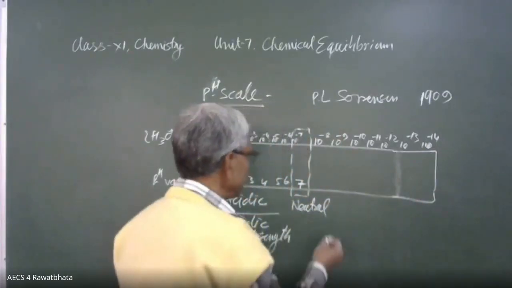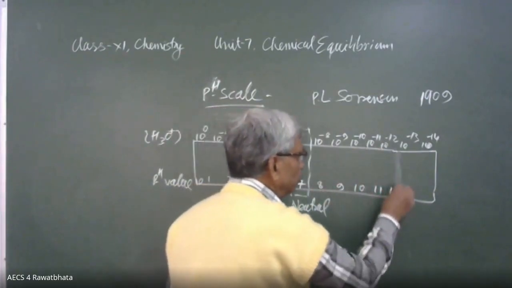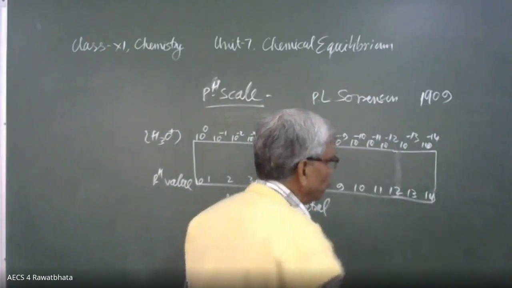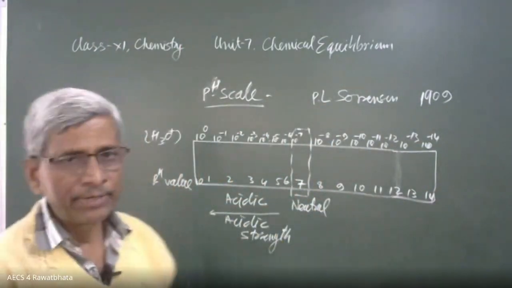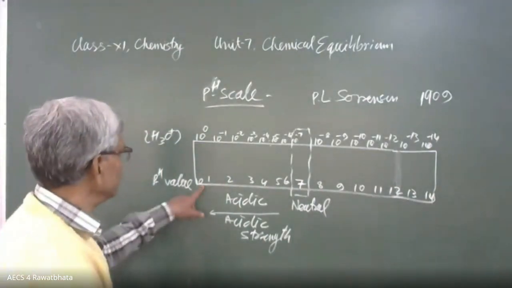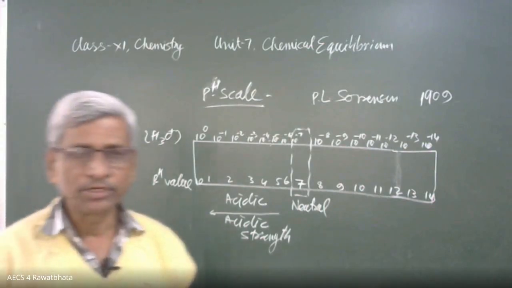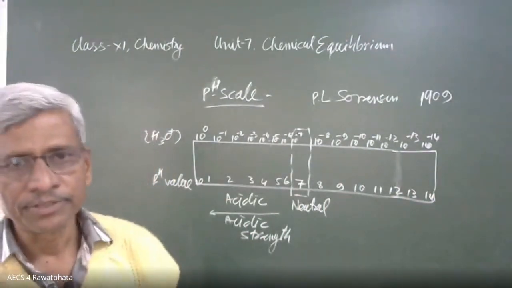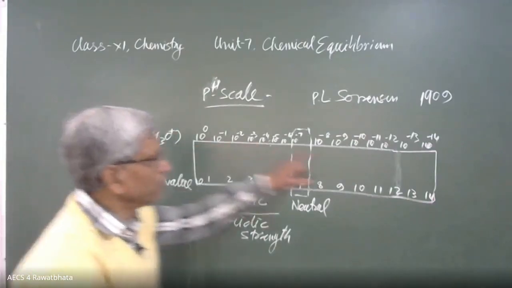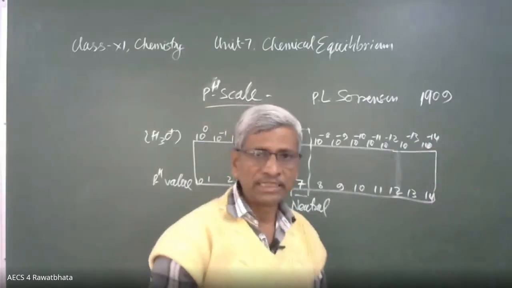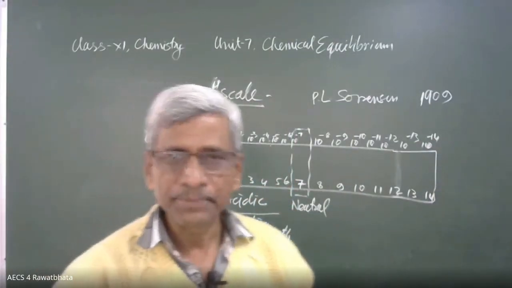Then the pH values are 8, 9, 10, 11, 12, 13, and 14. Maximum limit of pH value is 14 and minimum value is 0. Here 0 to 14 is the pH scale range. That is because of the hydronium ion concentration, its maximum value this much, and minimum value is 10 raised to power minus 14. That is already discussed. Why this limit? So this is the pH scale.